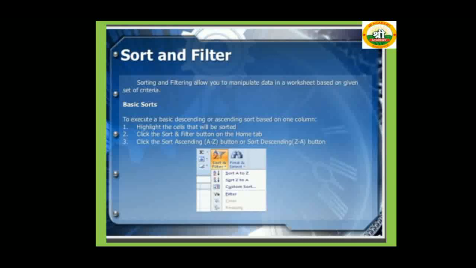So here, this is one of the most important things, sort and filter of data, because there are so many students in a list, and if you want to manage ascending or alphabetical order, then the sort function is a very important and easy way to sort students according to the alphabet from A to Z.